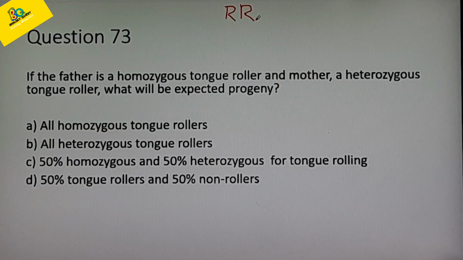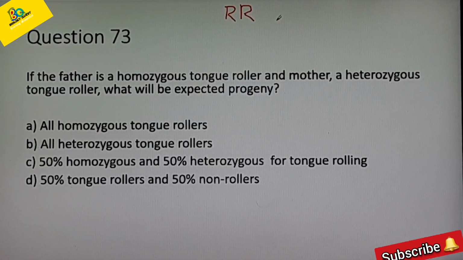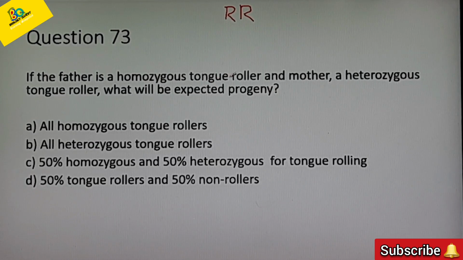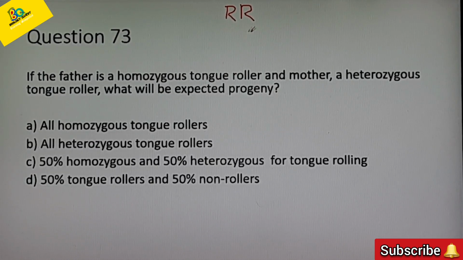Tongue rolling is a dominant trait and non-rolling is a recessive trait. So if the father is a homozygous tongue roller, the genotype of the father will be capital R, capital R.